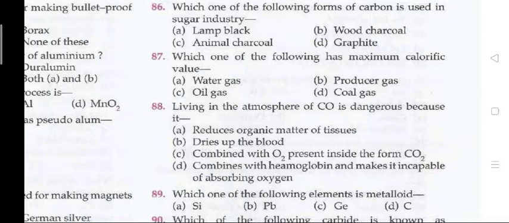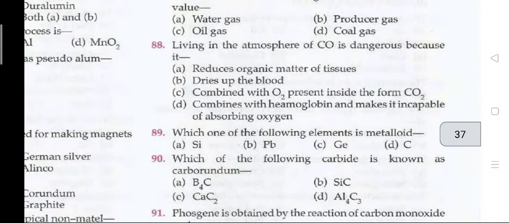Question number 87. Which one of the following has a maximum calorific value? Which has the maximum calorific value? The right answer is 87 ka C, that is oil gas. Next question, question 88.